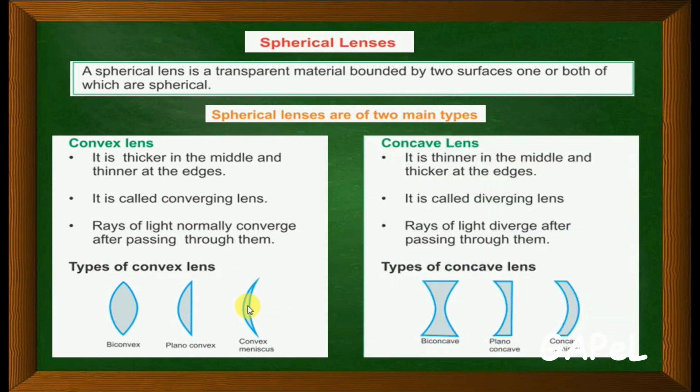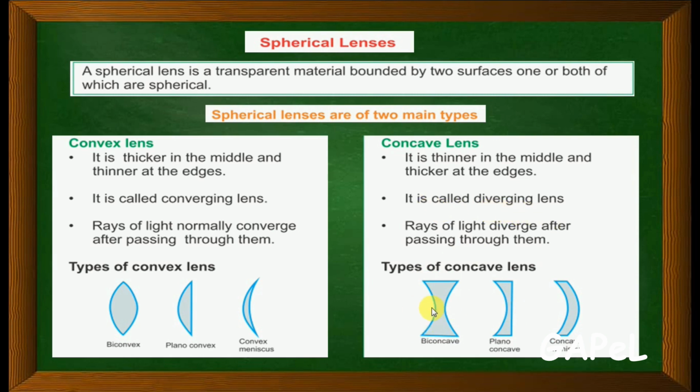What is a concave lens? Again, like the definition says, two surfaces, one or both are spherical. Concave means like a cave, so it is thinner in the middle and thicker at the edges. Understood? It is a diverging lens.